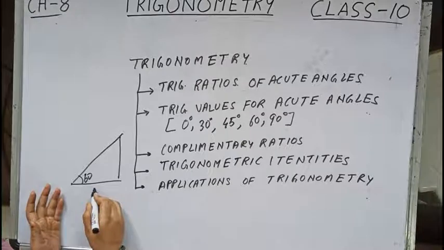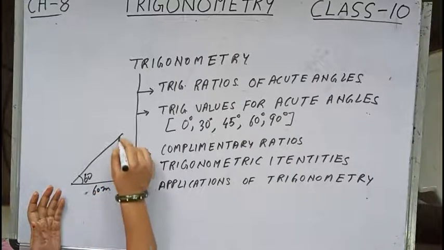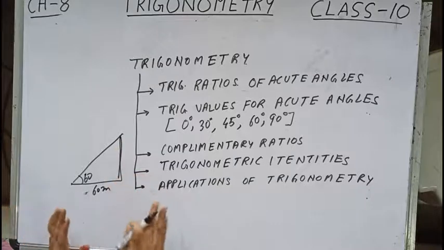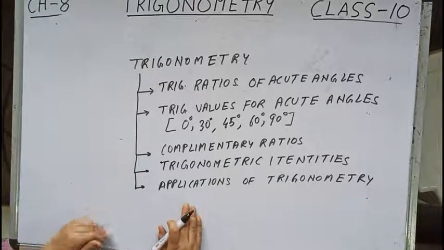Then suppose this value is given, suppose 60 meters, then we have to find the height of the building, and so on. This practical application of trigonometry we will be dealing with in this section.